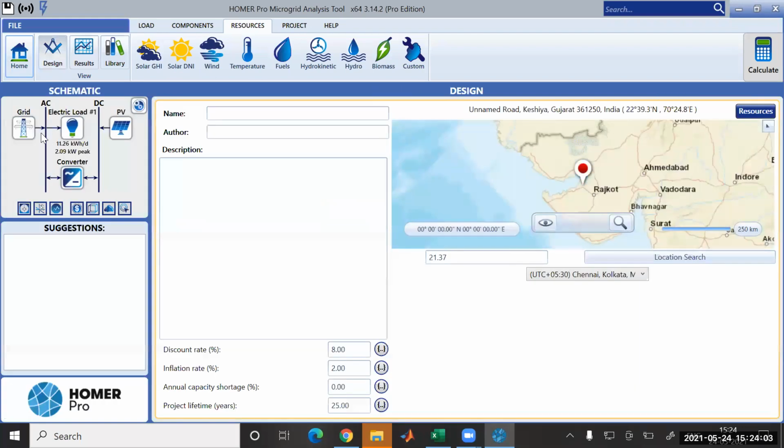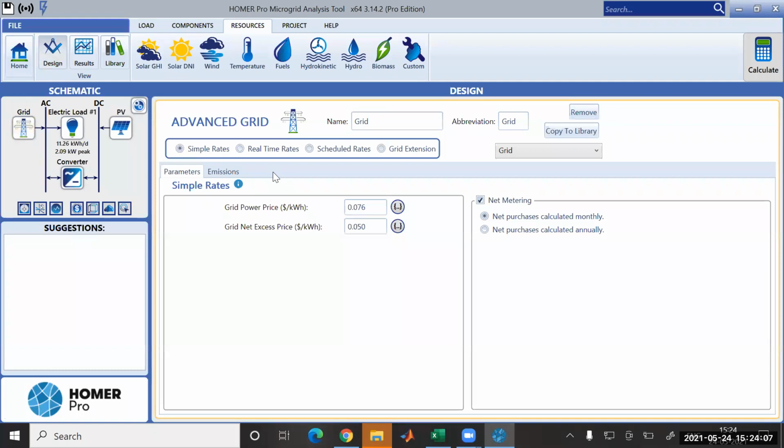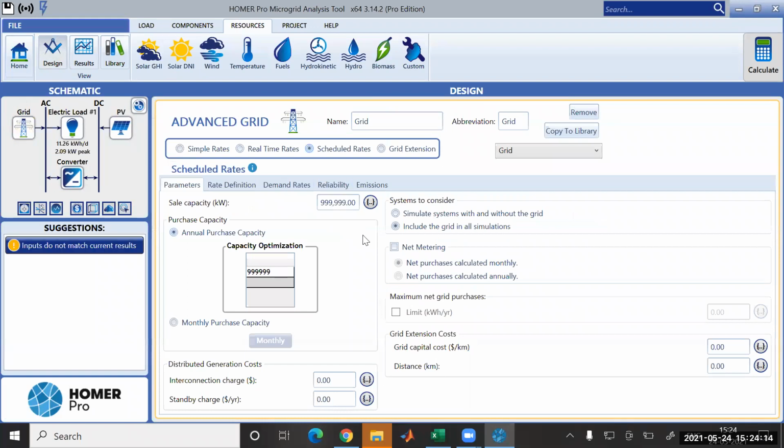We'll edit in this part only. We'll give the limitation to this schedule rates. So let's fix the annual purchase capacity. We'll give this as 100. Net metering would be completed.